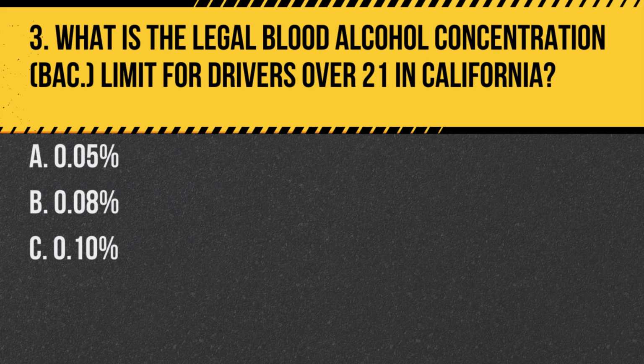Question 3. What is the legal blood alcohol concentration (BAC) limit for drivers over 21 in California? A. 0.5%. B. 0.8%. C. 0.10%. Answer B. 0.8%. In California, the legal BAC limit for drivers over 21 is 0.8%.